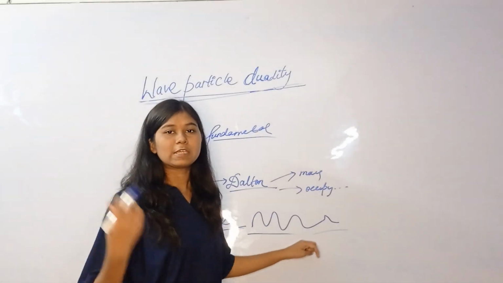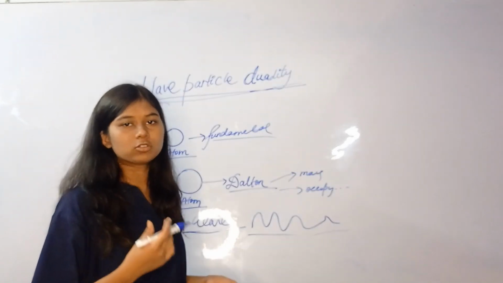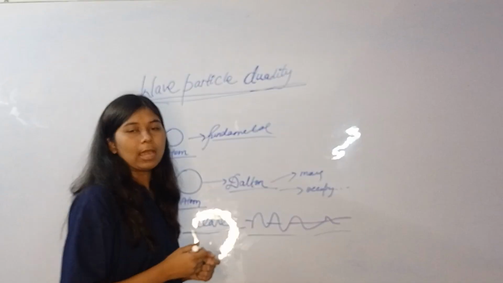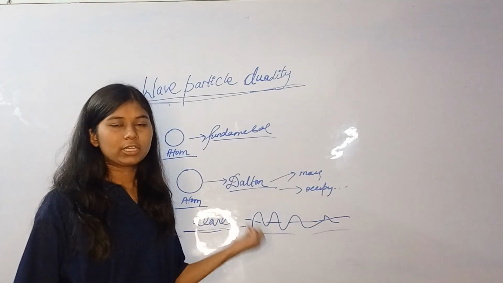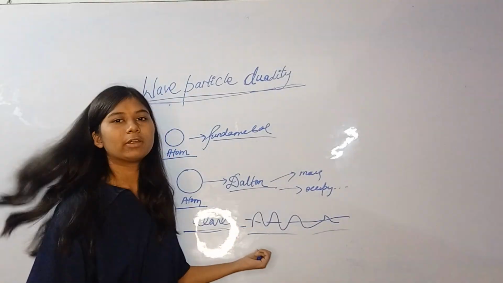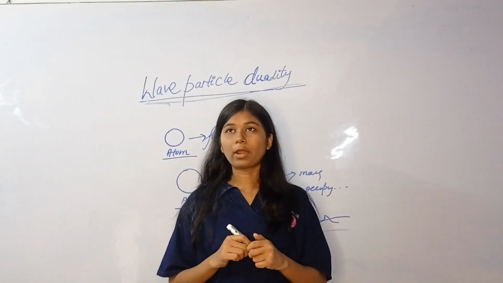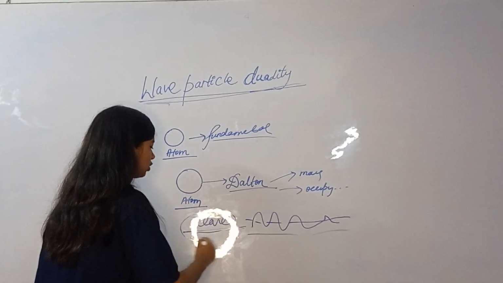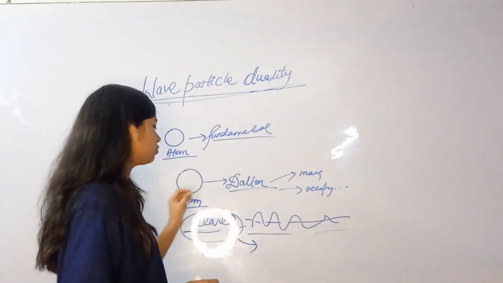The same goes with the wave also, that it would have the same kind of thing, that it would also behave like this, and its structure would also be like this. But what is actually getting familiar over here is this wave. So what we are trying to build here is to talk about what it actually is, and then we will move to another part, wave particle duality.